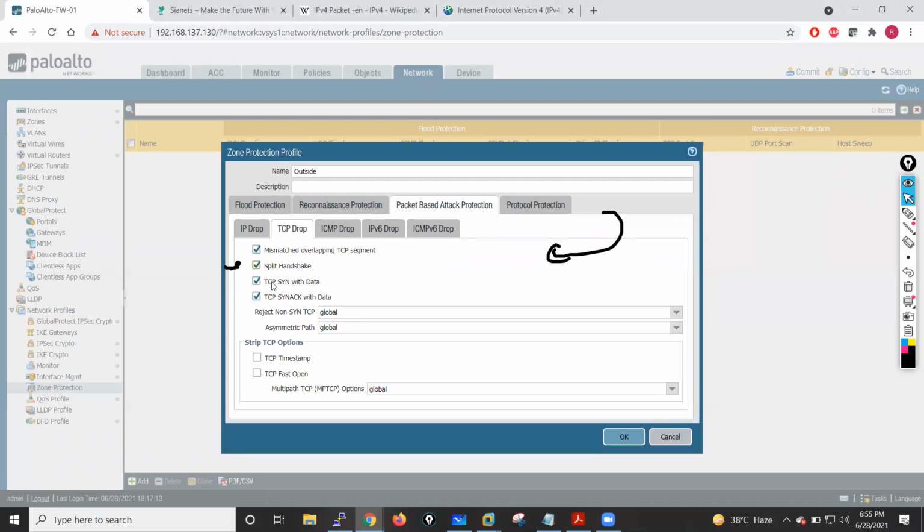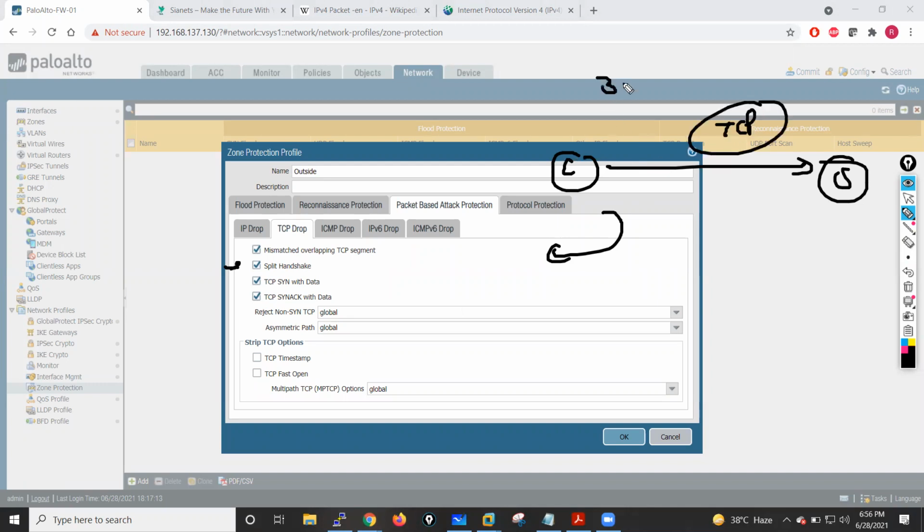TCP SYN with data: if I find any kind of data in my TCP SYN packet, my firewall will also drop the packet, because after the TCP three-way handshake completes, client and server start exchanging the application data. TCP SYN plus ACK with data: if my firewall sees a TCP SYN plus ACK packet with data, then it will drop it. We will also reject non-SYN TCP packets. So what happens when client and server want to communicate over TCP, what will they do?